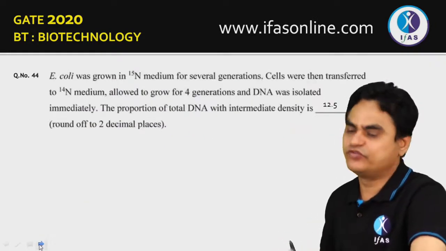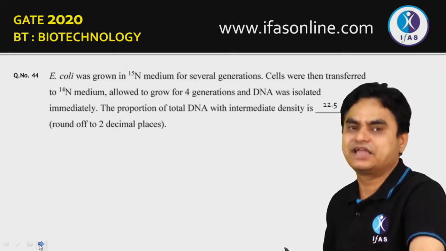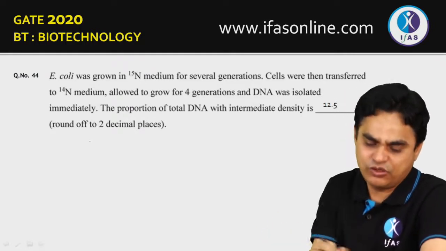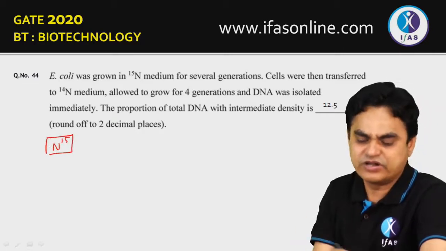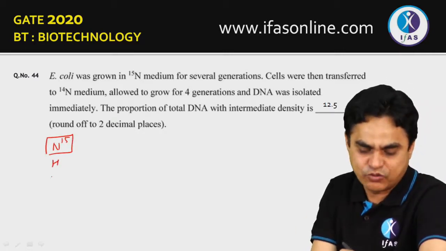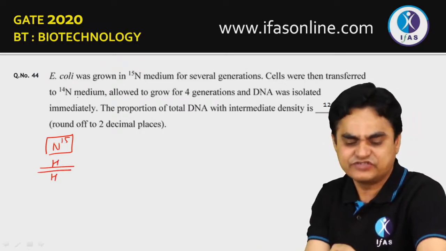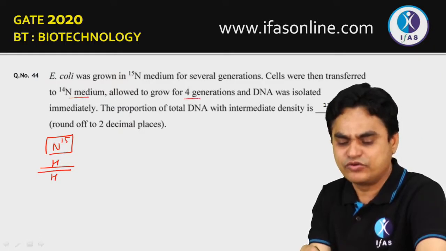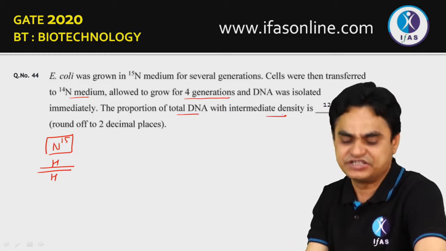Moving to question number 44. In this question, it is being said that initially the E. coli was being maintained on an N15 containing medium for several generations. So we can assume that both the strands of the DNA are heavy. Cells were then transferred to an N14 medium and were allowed to go for 4 generations. The proportion of total DNA with an intermediate density has to be calculated.